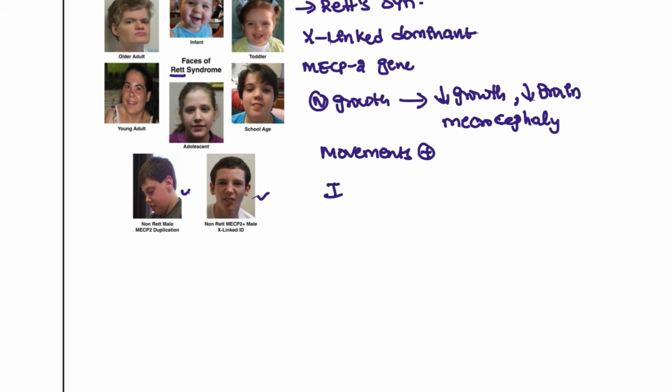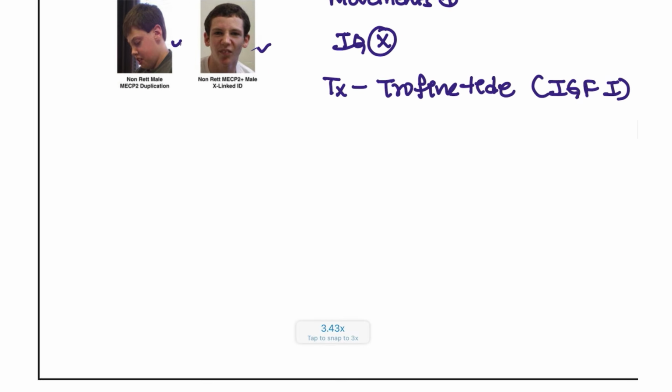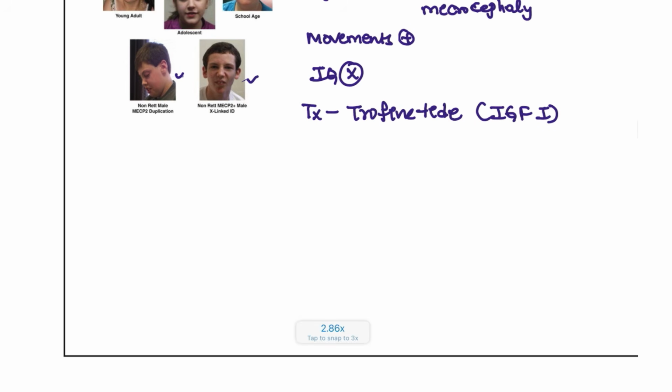And the patient's IQ is completely distorted. And the treatment that we can give for this patient is trofinetide. Trofinetide is an IGF-1 analog that is given as a treatment for this patient. Okay, that is the one thing that you have to remember.